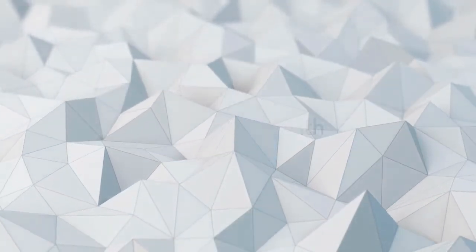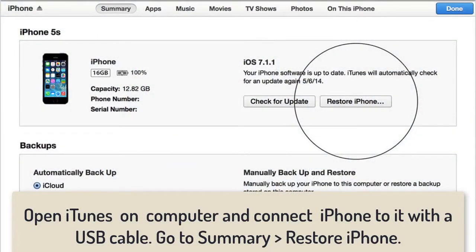Restore iPhone with iTunes. Open iTunes and connect iPhone to it. You should go to Summary and Restore iPhone.